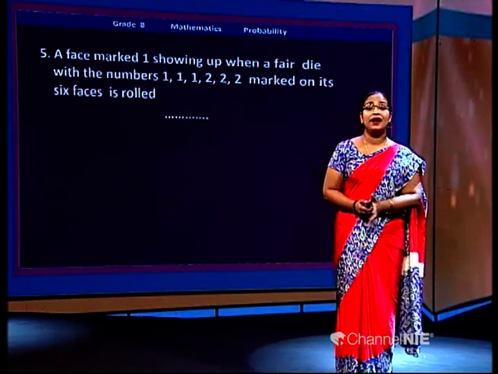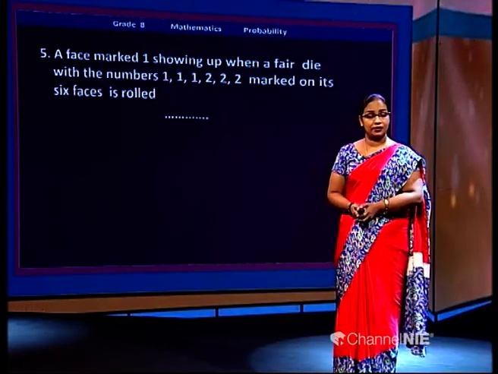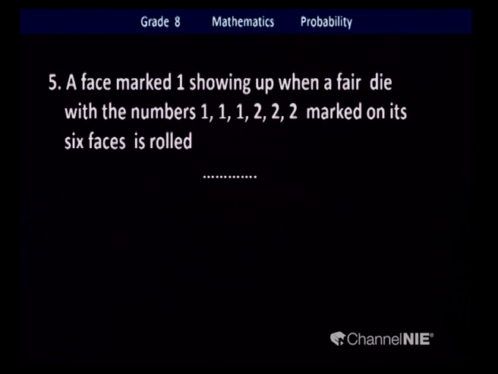So it is an unbiased object. You learn these words in grade 7. Here we are going to use the unbiased object, or fair die. So all the faces are the same. All faces are marked with 1, 1, 1, then the other 3 faces are marked with 2, 2, 2. So there will be 3 1s and 3 2s. All 6 faces are now numbered with 1 and 2 only.